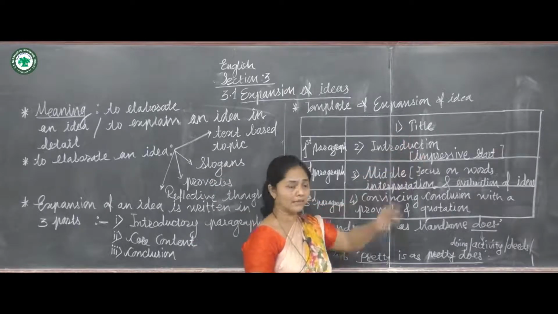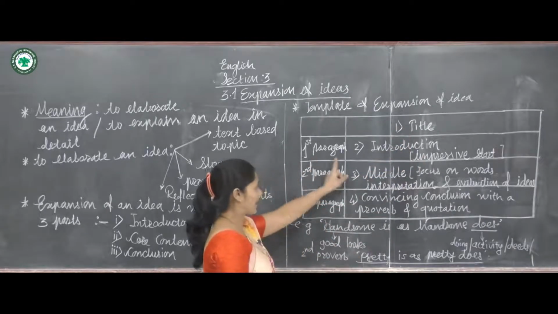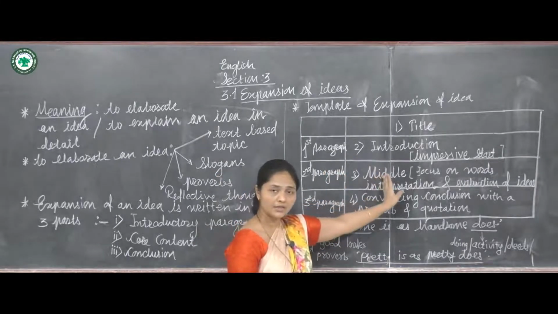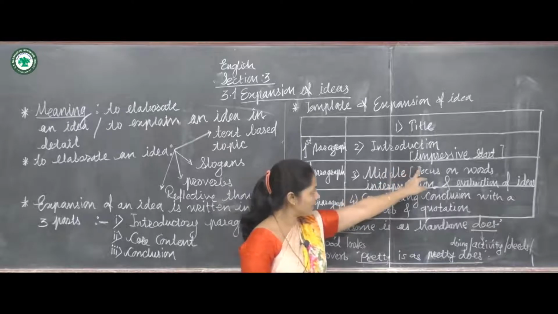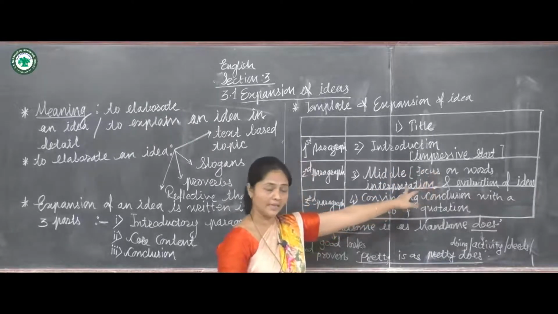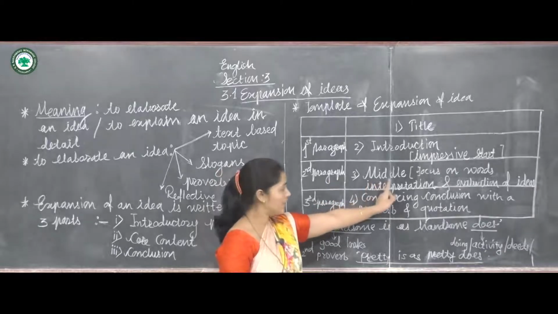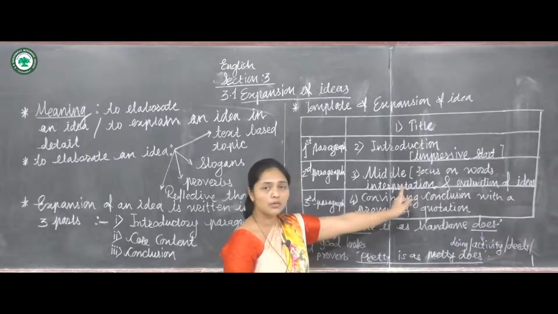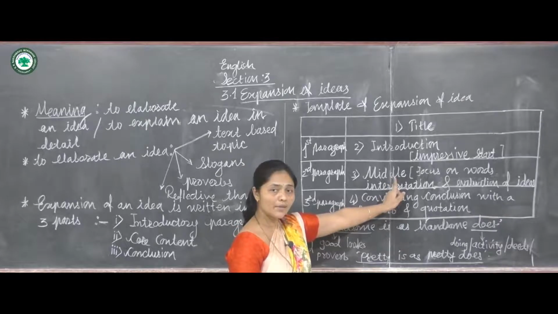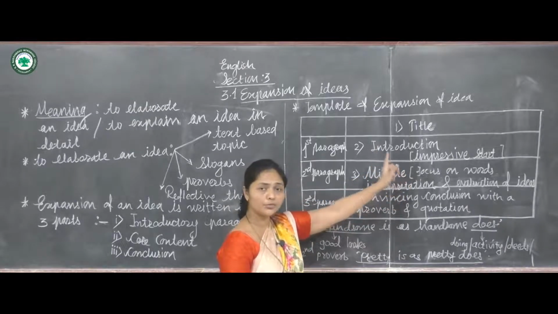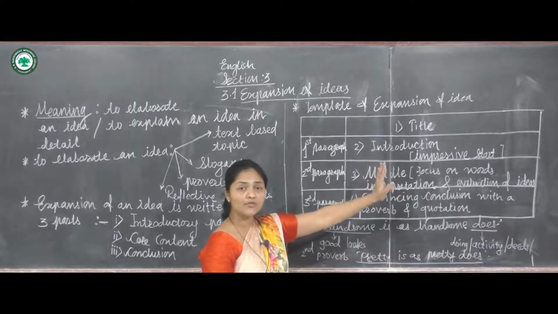That is your title. Next comes a paragraph. The first paragraph is related to the introduction, so you have to make an impressive beginning. The second paragraph is the middle paragraph, and it is about 10 to 12 lines. Remember that the first paragraph, the introduction, should be written in 5 to 6 lines.